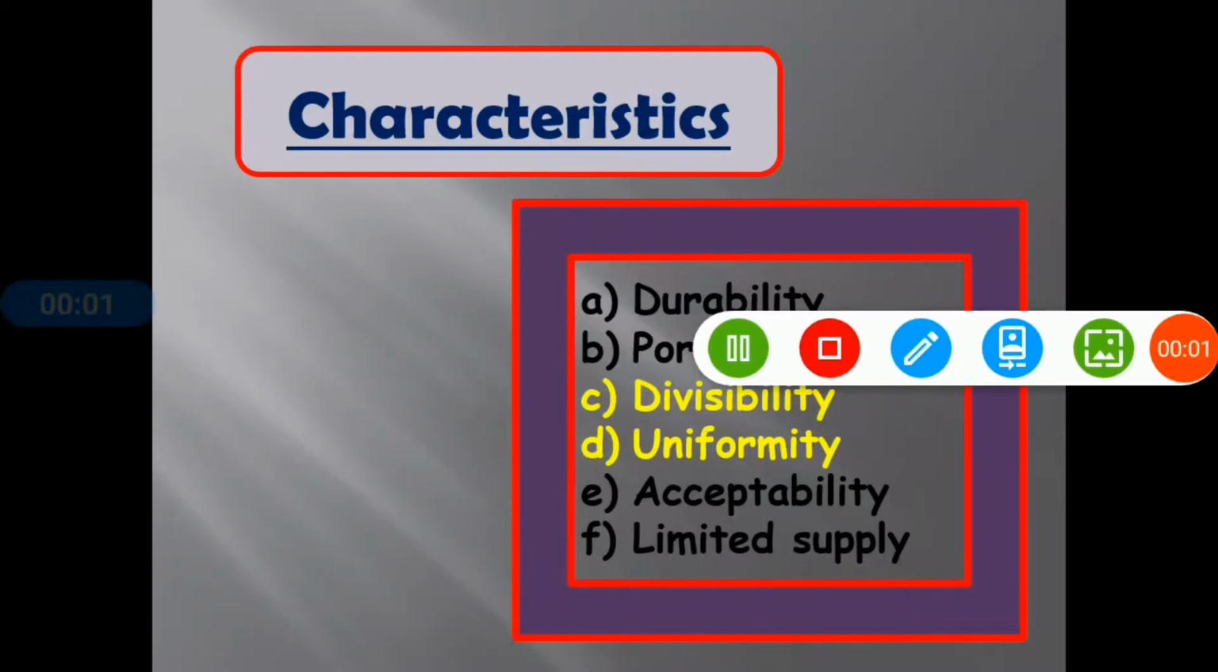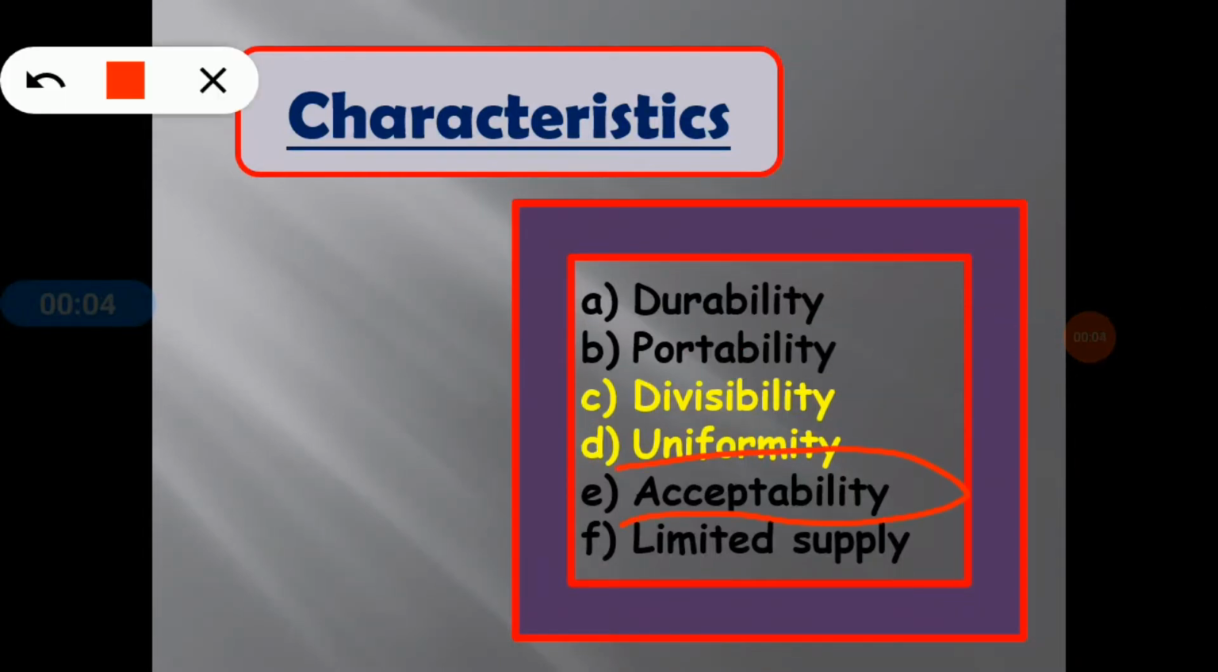Now going to the fifth one, that is acceptability. Good money always has the power of acceptability. It requires acceptance by all without any hesitation. Everyone must be able to exchange the money for goods and services, and it has an inherent quality of acceptability. Now going to the last one, that is limited supply. It must be available in limited supply. Too much would decrease its value also.